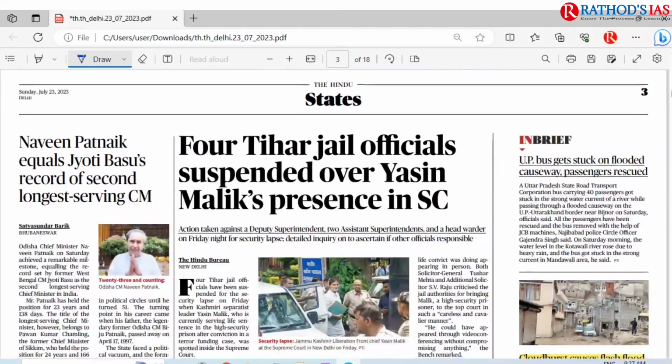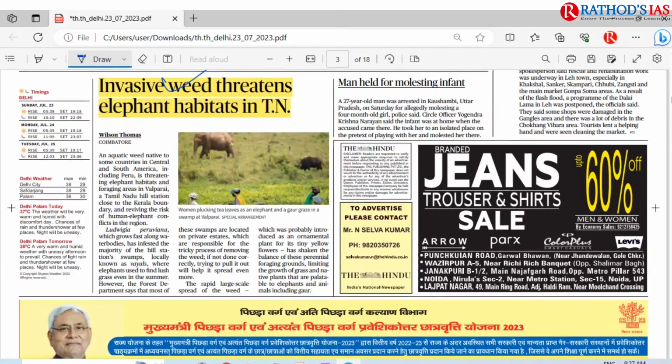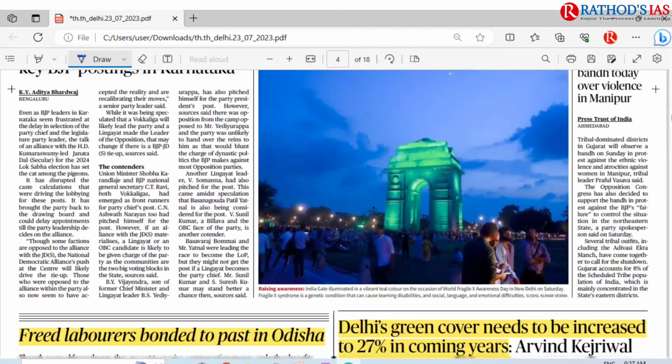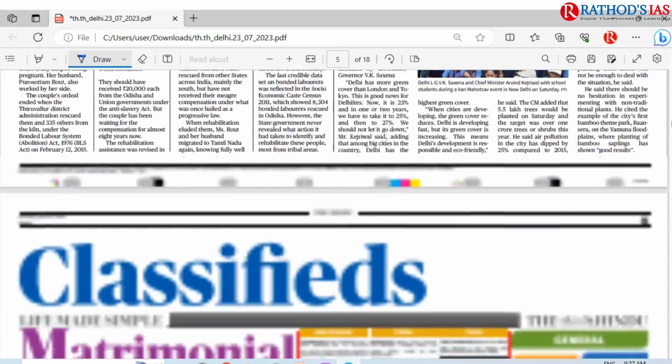And if you move on to the states page, you can see this article regarding the cloudburst that I discussed, and I discussed this invasive weed which is threatening the area, and here you can see the invasive species with these yellow flowers. And if you move here, you can see freed laborers bonded to the past in Odisha. I discussed this topic, and here you can see about the green cover, and especially this Miyawaki method of afforestation that can be used for increasing green cover in urban areas.